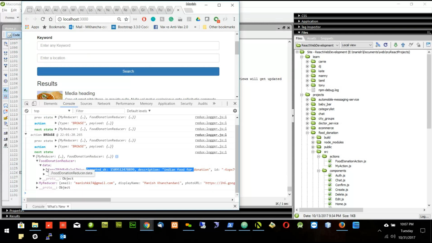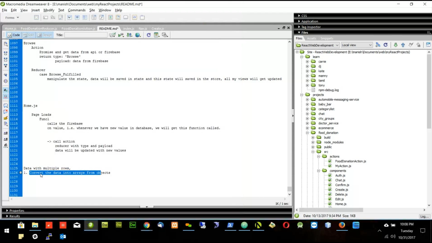So data should have 0 as a key, and value should be this one. Then 1 will be the key, and value should be similar to this one. So it should be the array of objects, not the object of objects. Right now data is also object and this value is also object. Value as object is fine, but data should be in array. So we have to convert this data into array from the object. This is the first step.